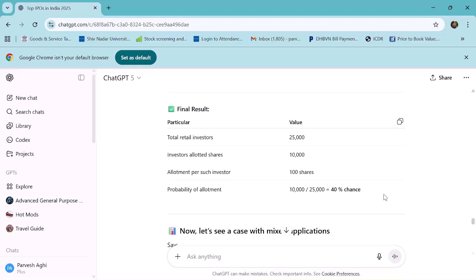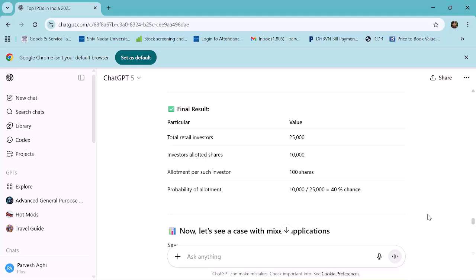So total retail investors 25,000, investors allotted shares 10,000, allotment per investor 100 shares. So the probability of allotment is 10,000 upon 25,000, which is 40%. So the probability of allotment will be 40%.